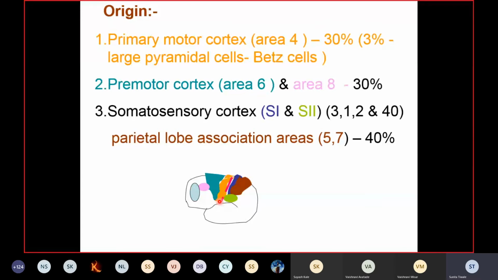Now the cerebellum, as I told you, receives information from the proprioceptors through the spinocerebellar tracts, such as the posterior spinocerebellar tract, which gives information regarding the position of the muscles and tendons of the different parts of the body.